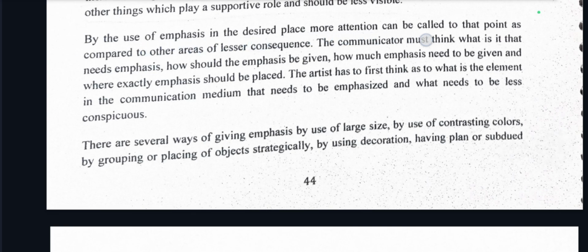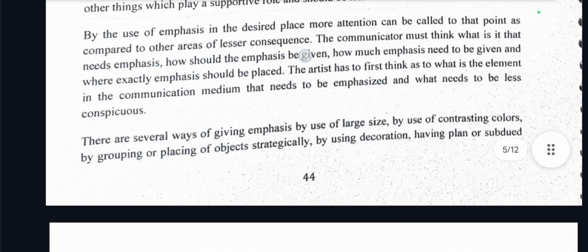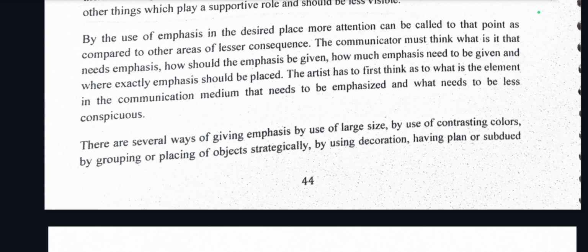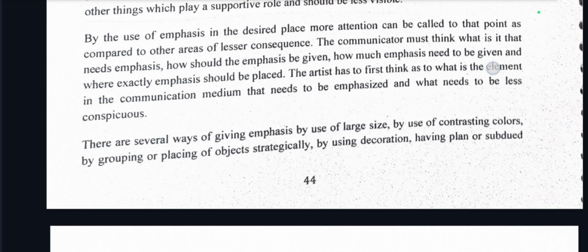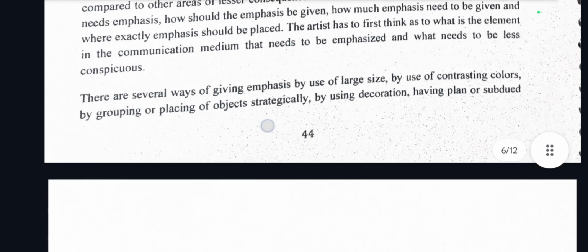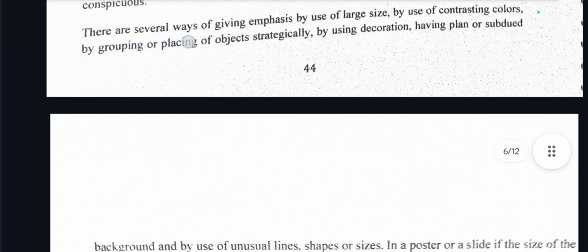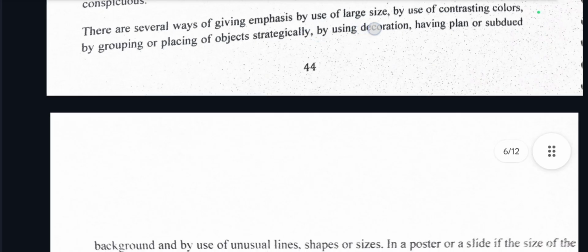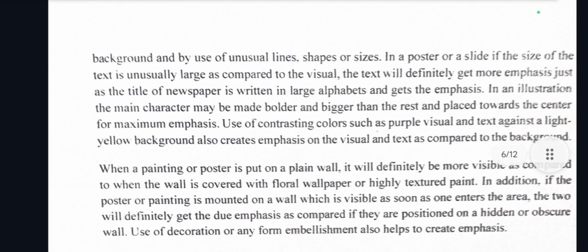The communicator must think: what is it that needs emphasis? How should the emphasis be given? How much emphasis needs to be given? And where exactly should emphasis be placed? The artist has to first think as to what is the element in the communication medium that needs to be emphasized and what needs to be less conspicuous. There are several ways of giving emphasis: by use of large size, by use of contrasting colors, by grouping or placing of objects strategically, by using decoration having a plain or subdued background, and by use of unusual lines, shapes, or size.